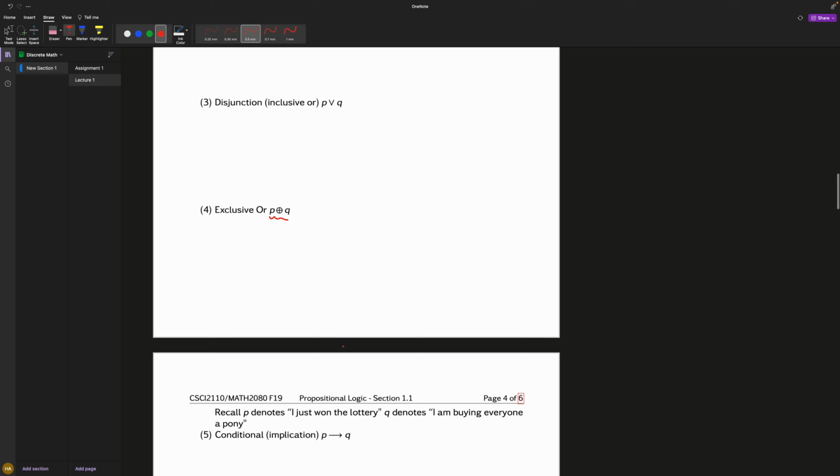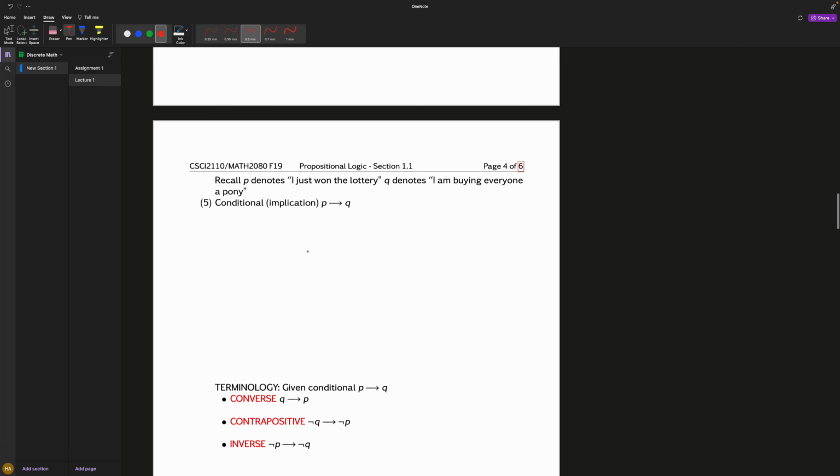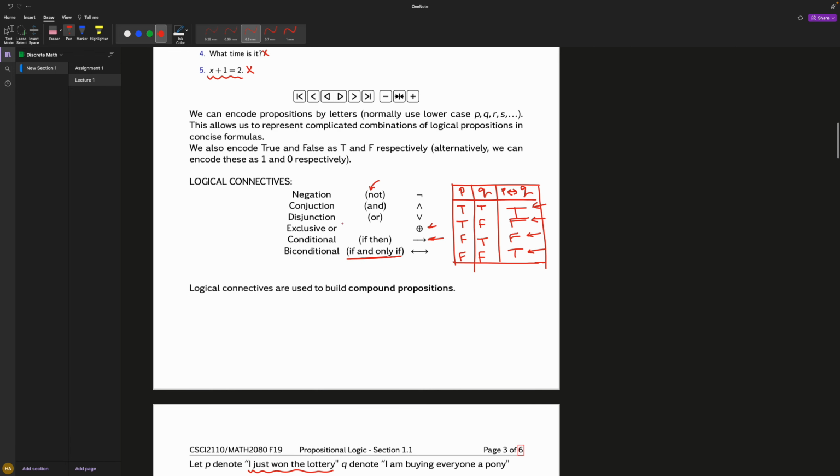Okay? So that's that. Recall, P denotes I just won the lottery. So this is recalling the conditional. This says if I win the lottery, then I buy everyone a pony. Remember, this is implying, if then.